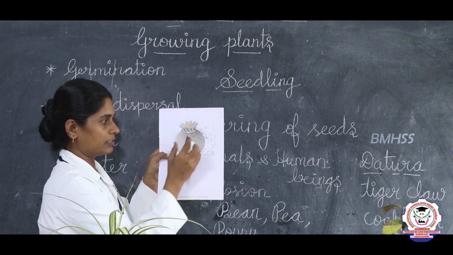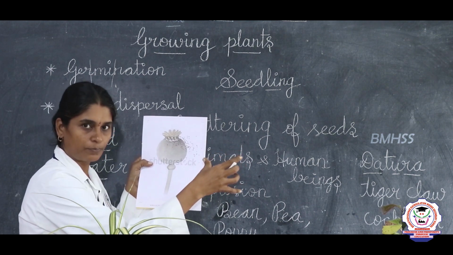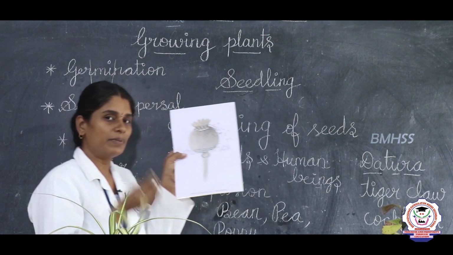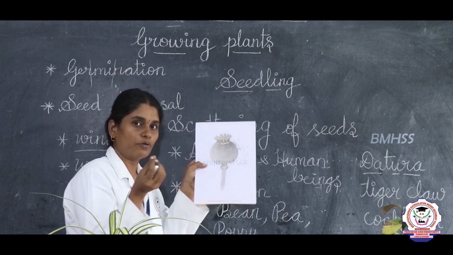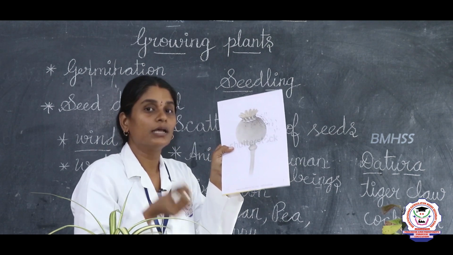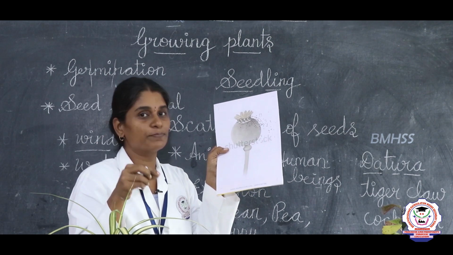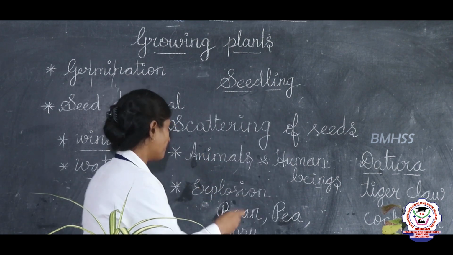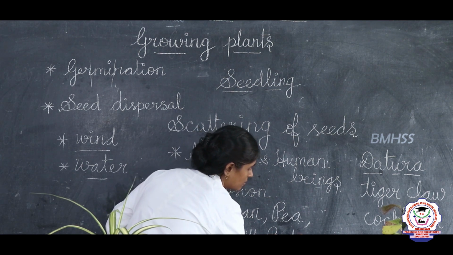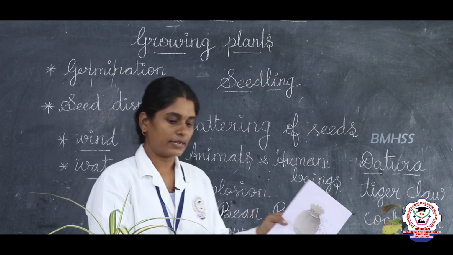So you can see this is a poppy fruit, and you can see poppy seeds are dispersed. Poppy is nothing but, in Tamil they will say gasa gasa, okay. So it will be like small granules, okay. You must have seen it in the kitchen, you just ask your mother to show the gasa gasa, they will show you, and you tell them in English it is called poppy seeds, okay. So poppy seeds. And then balsam also explodes, okay.